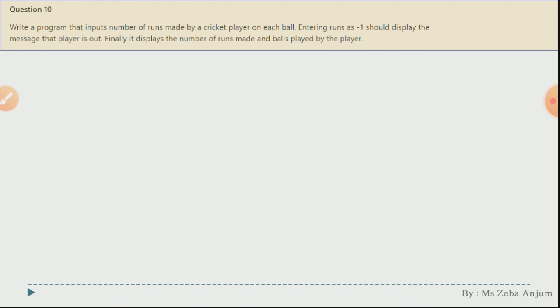Now what you have to do in this question, you have to enter the number of runs. Okay, as long as your player keeps playing, every time you have to enter the number of runs, and as soon as you get -1, then you just display the message that your player is out and you have to come out of the loop. Okay, so over here it is very clear that you have to enter the number of runs again and again.